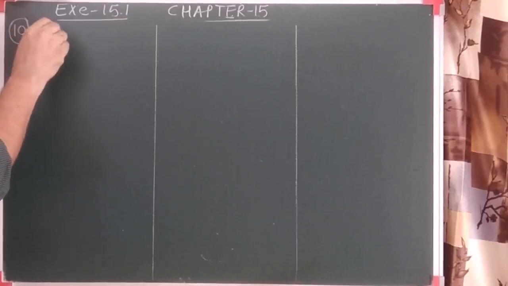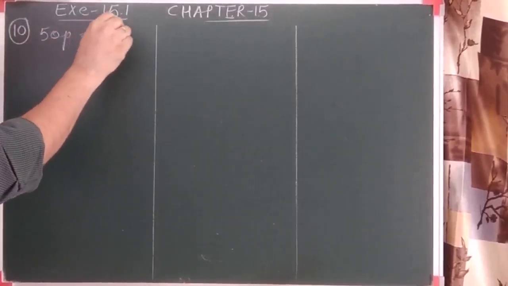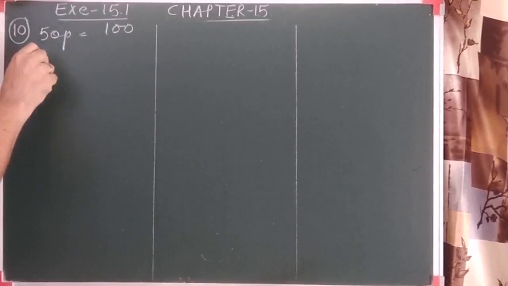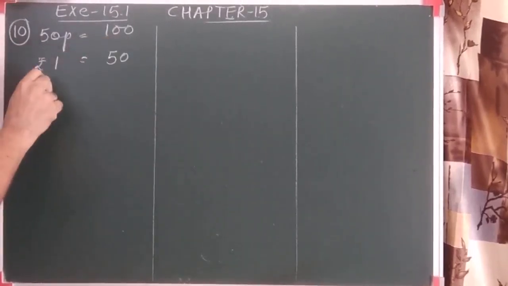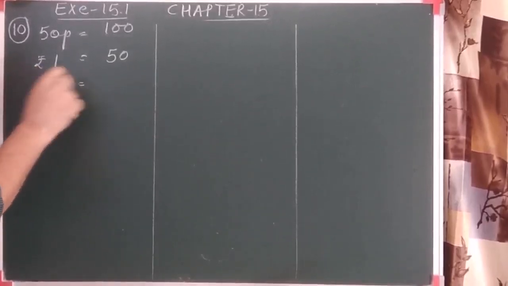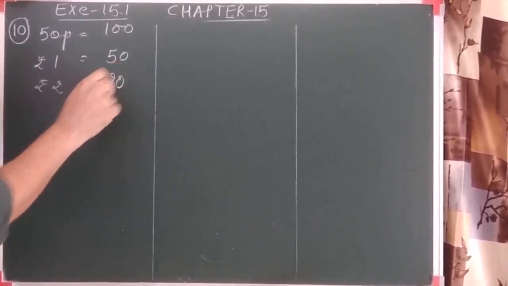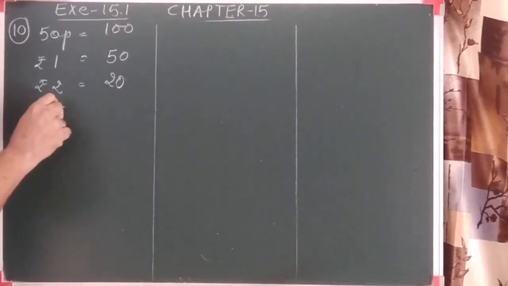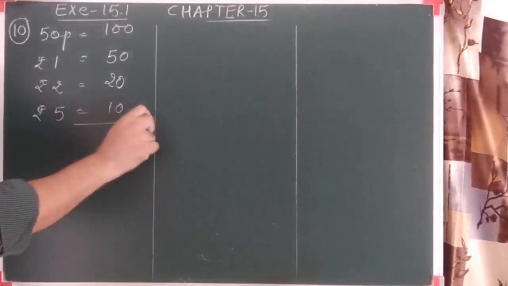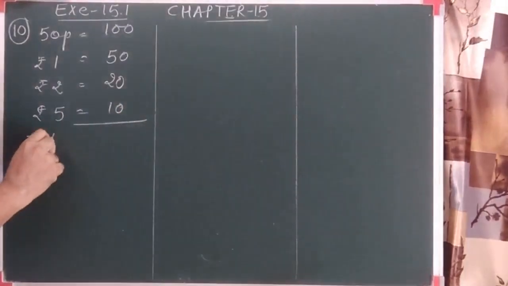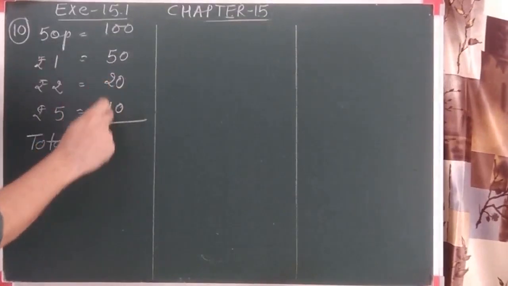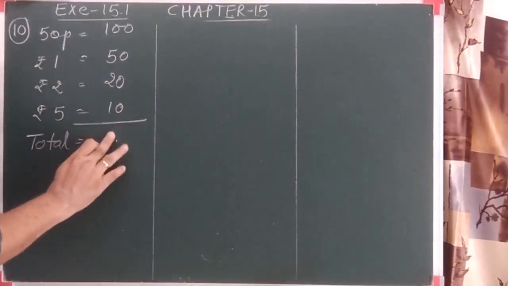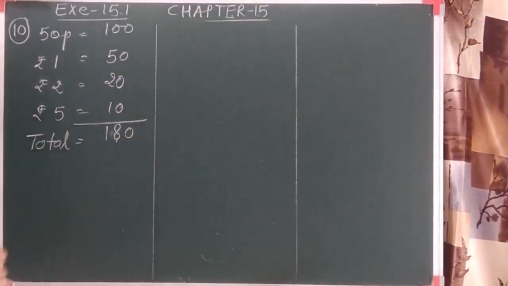The 50 paise coins are 100, the 1 rupee coins are 50, the 2 rupee coins are 20, and the 5 rupee coins are 10. So let's see in all how many coins there are. The total is 180 coins.